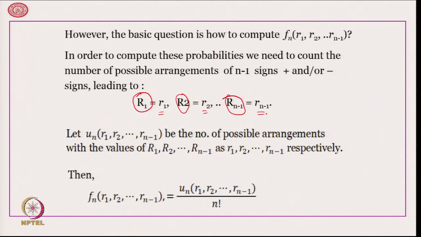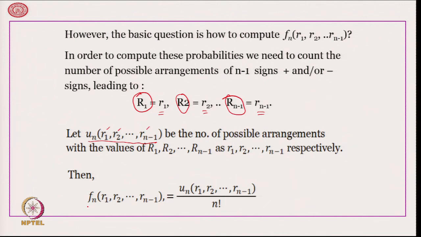So, let u n r 1, r 2, r n minus 1 be the number of possible arrangements so that we can get the runs of these numbers.